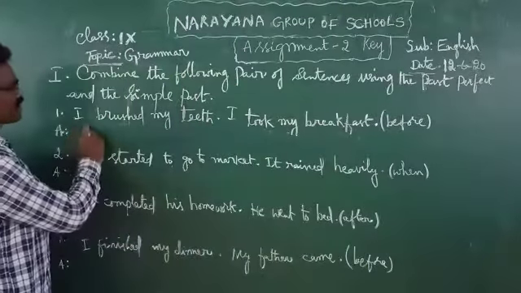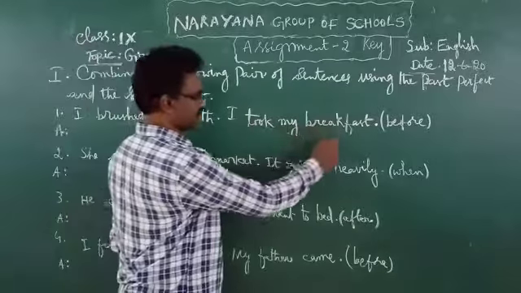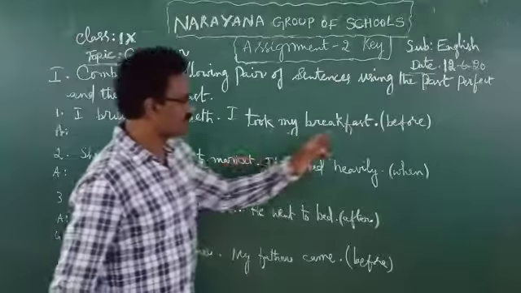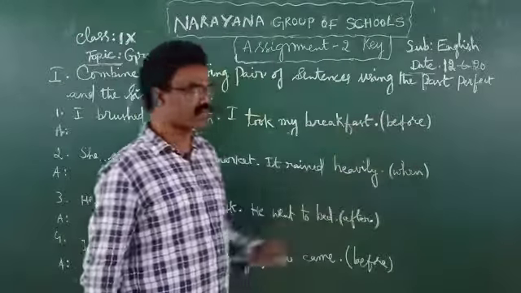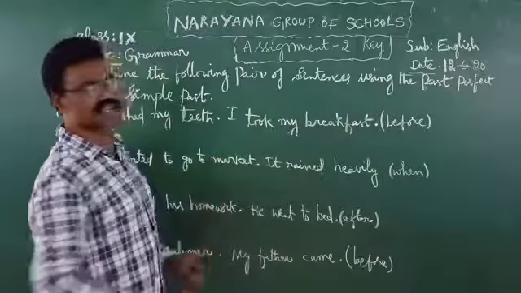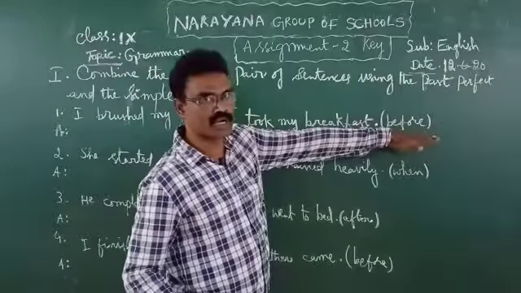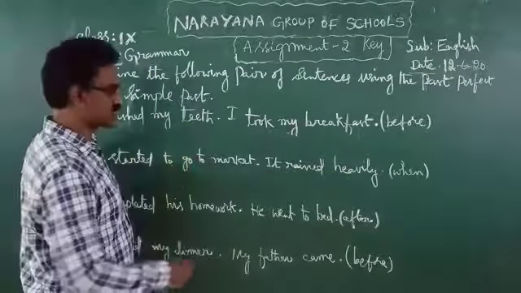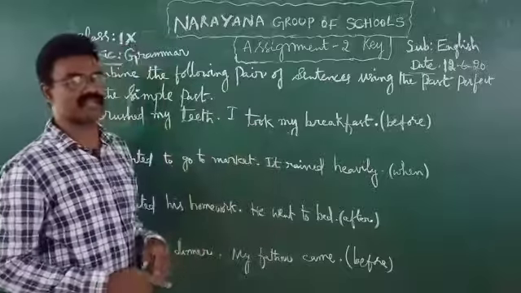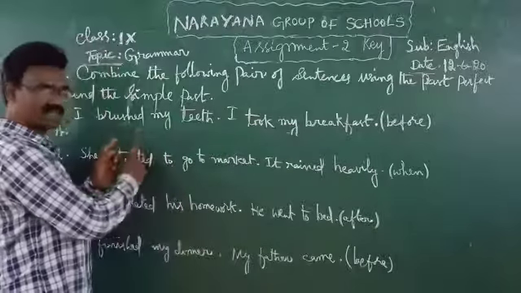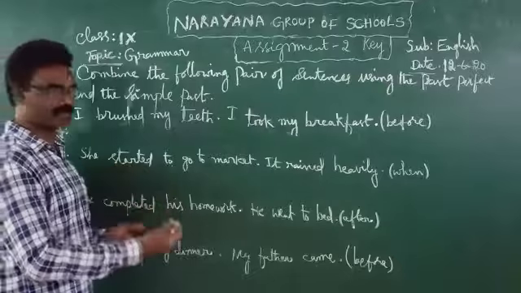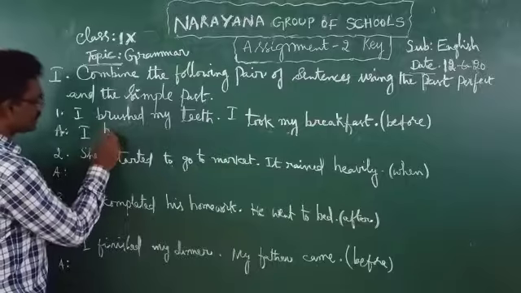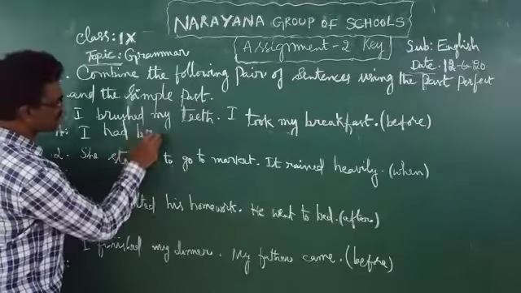First one, I brushed my teeth, I took my breakfast. Two actions completed in the past, right? In bracket, the conjunction before is given. So we have to combine these two statements by using before. From these two, which action completed first? Generally, brushing teeth is the first completed action. So that must be in past perfect tense.